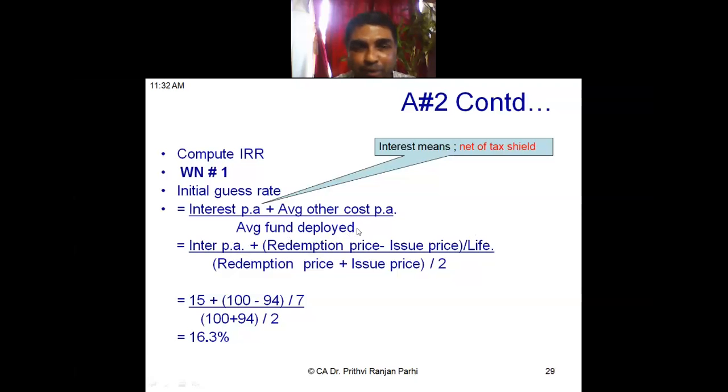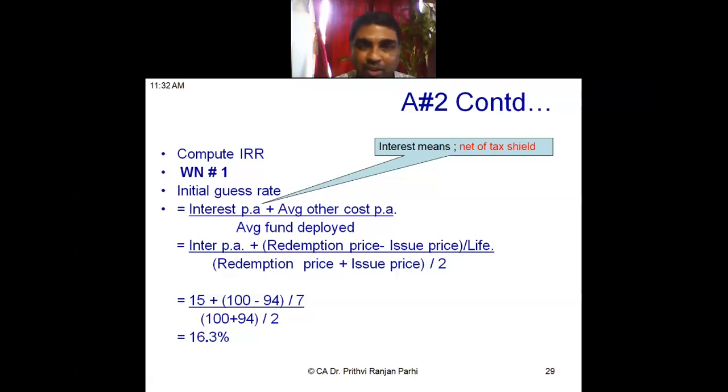What is the fund deployed? The opening price, that is the issue price, plus redemption price divided by 2. This is the average fund which is deployed. By doing this, we will be able to roughly compute the cost of debt. But if you want to find out the exact cost of debt, then we have to compute IRR. This can be taken as the initial guess rate.